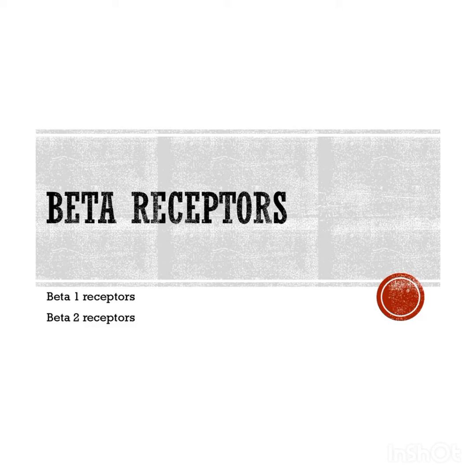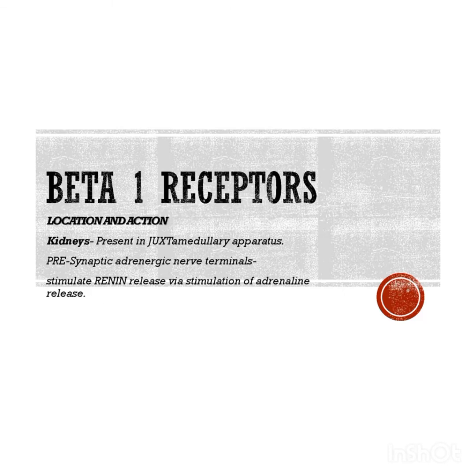Now, beta receptors. There are three types of beta receptors: beta-1 receptors, beta-2 receptors, and beta-3 receptors. So now let's have an overview of beta-1 receptors. Beta-1 receptors are present in kidneys. Inside kidneys, they are present in the juxtaglomerular apparatus.